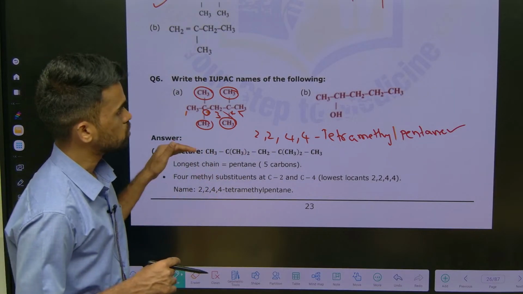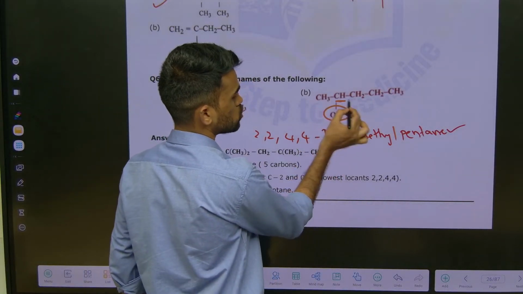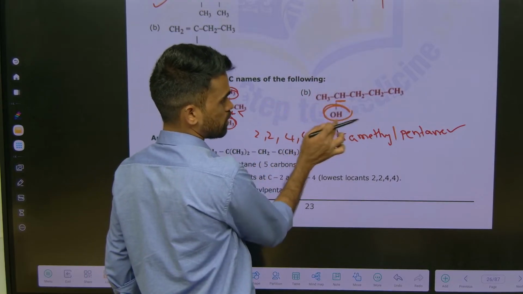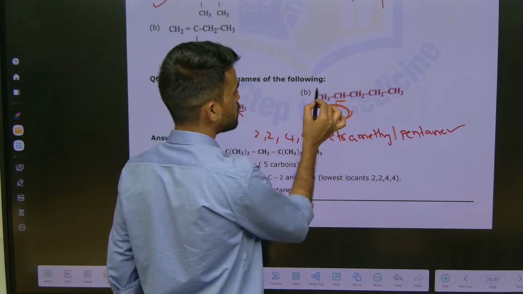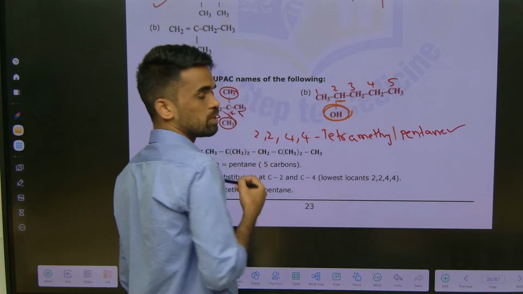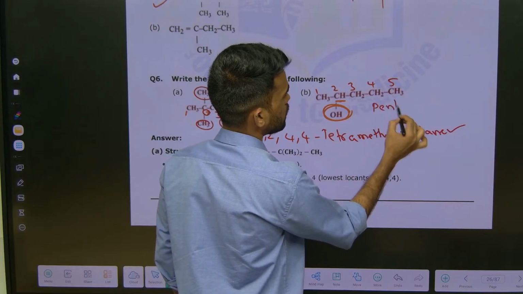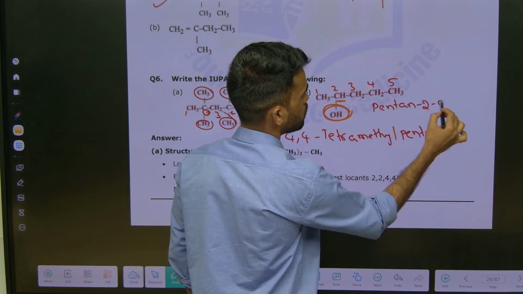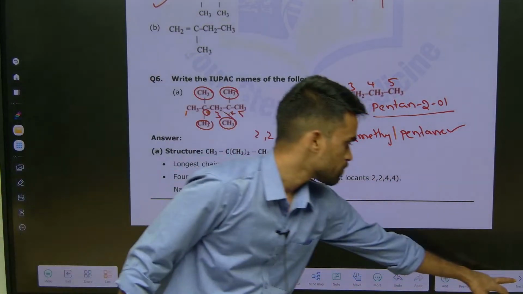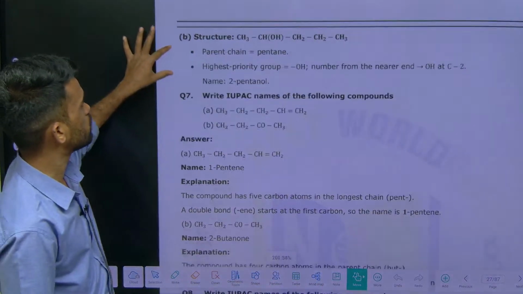Okay, right. So this is clear, and for this, see here we have an OH group on the second carbon. So it means you should number from this terminal, because the principal functional group should get the minimum number possible. So 1, 2, 3, 4, 5. So second position OH group means alcohol. So you can say pentane-2-ol or 2-pentanol is the IUPAC name of this compound.